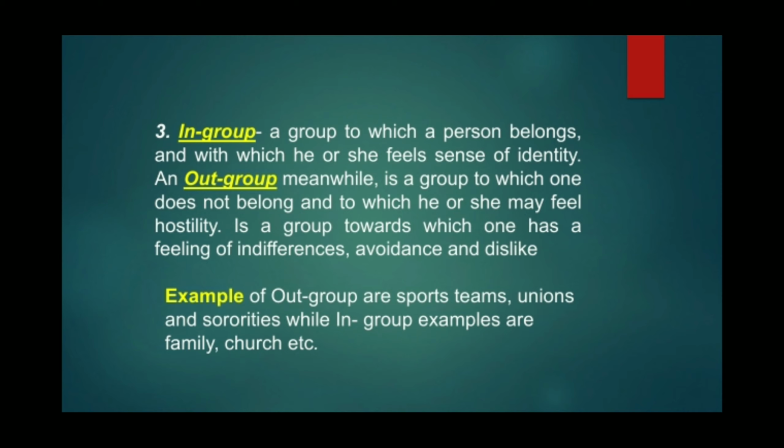And now let's move on to another type of social group. These are the in-group and out-group. In-group is a group to which a person belongs and with which he or she feels a sense of identity, while out-group is a group to which one does not belong and to which he or she may feel hostility. It is a group towards which one has a feeling of indifference, avoidance, and dislike. Examples of out-groups are sports teams, unions, and sororities, while in-group examples are family, church, etc.